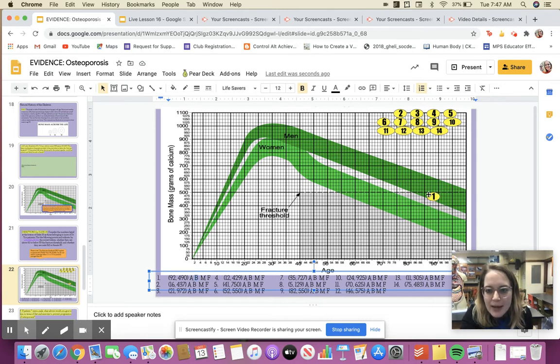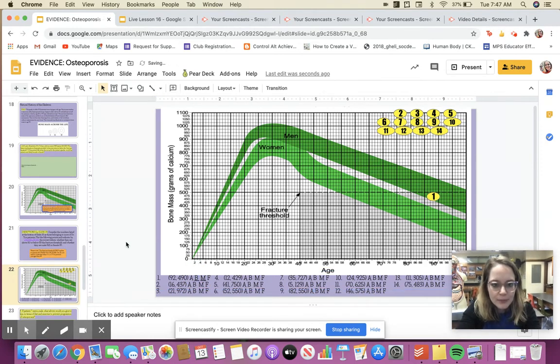So number one, I already did for you. It's right here, men. So I would underline the M, and then that patient is just below that dotted line. So I would also underline the B. Okay, so you're going to do that same thing for the next 13 patients.